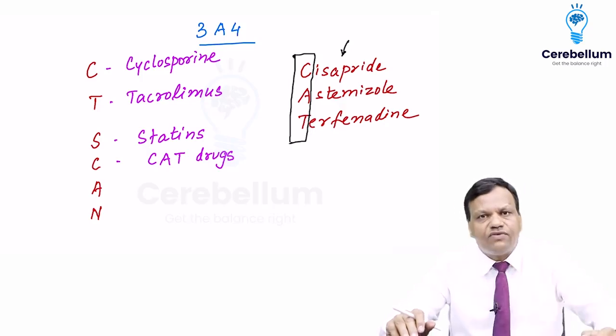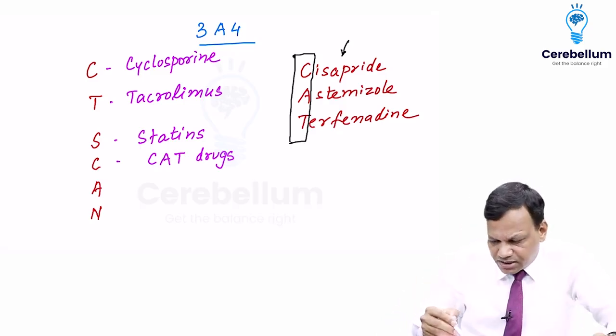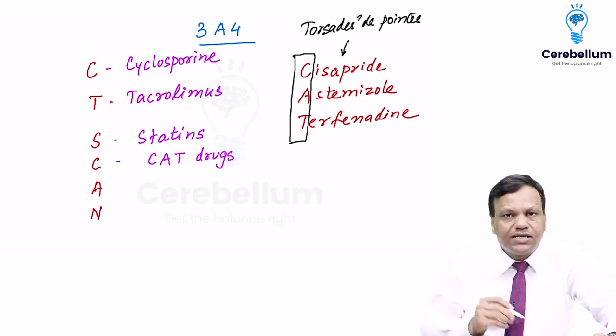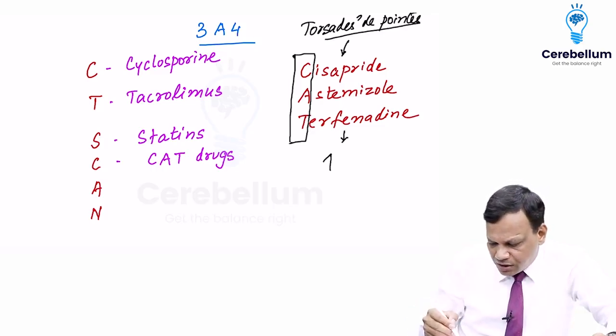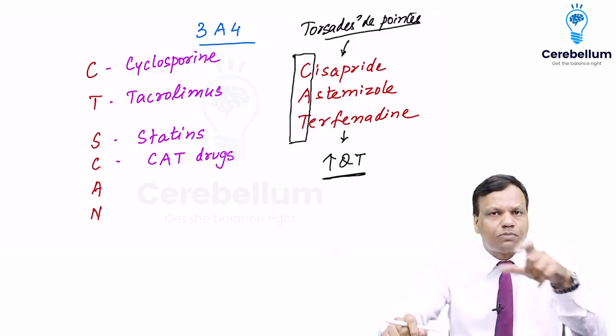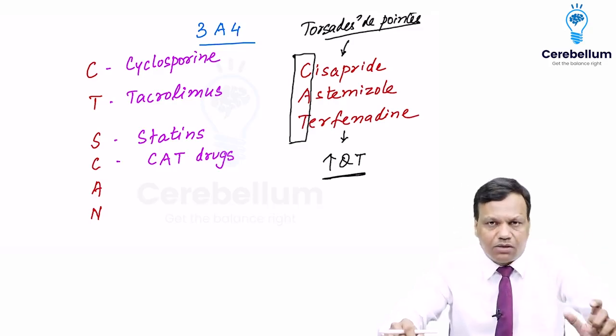The reason why they were withdrawn was that at high concentrations, they can result in an arrhythmia known as torsades de pointes. Torsades de pointes is an arrhythmia caused by these drugs, and in ECG this arrhythmia presents as QT prolongation. So these are the drugs which cause QT prolongation in overdose, and that's why they were withdrawn from the market.